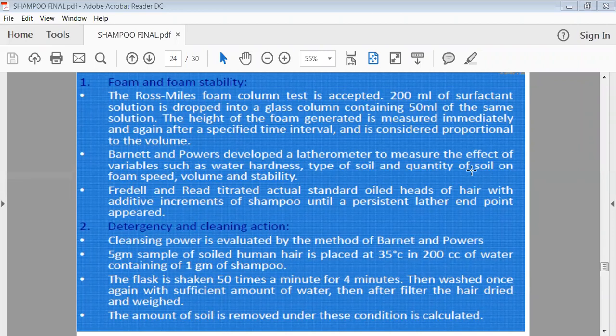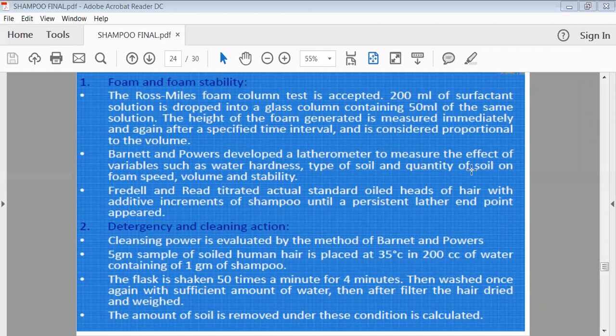To check this, we can take a little bit of hair, or a bunch of hairs. We have to dustify that hair, or we can say add soil on that hair, and just remove the upper layer of soil by shaking the hair. Now suppose your hair has deposited soil, take the weight of that hair, and then take the shampoo into a beaker and make the solution of that shampoo.